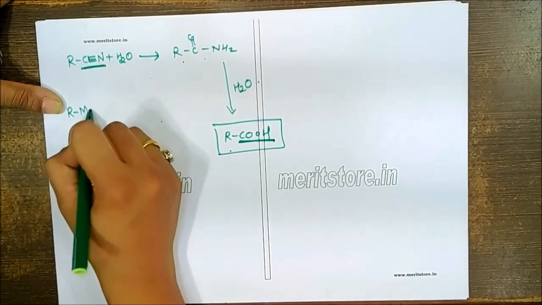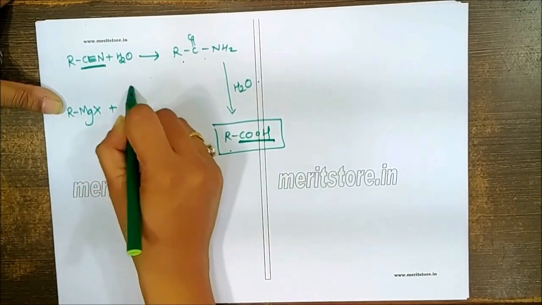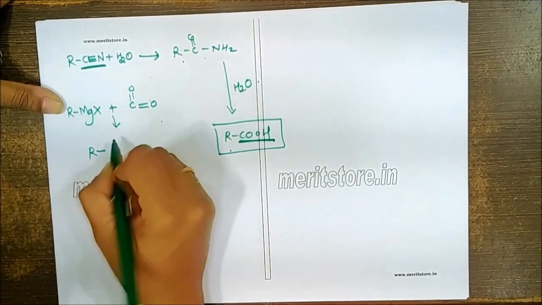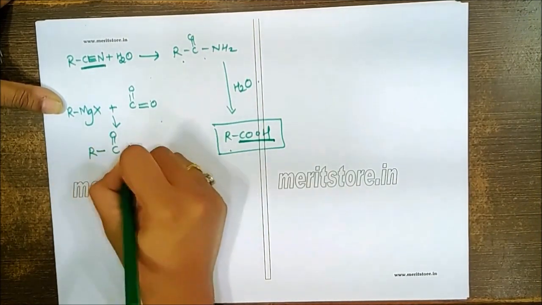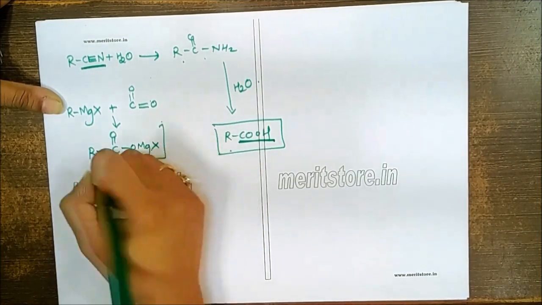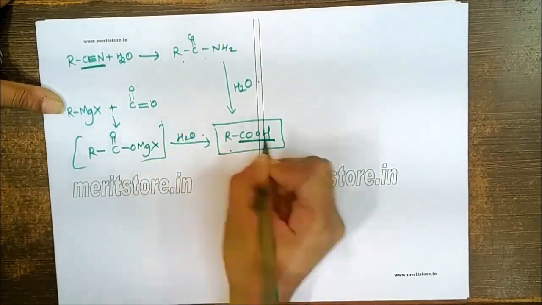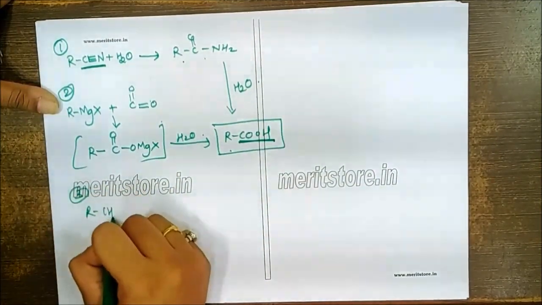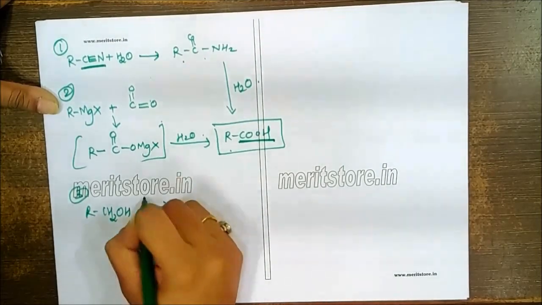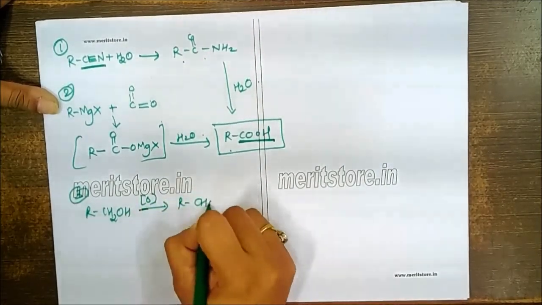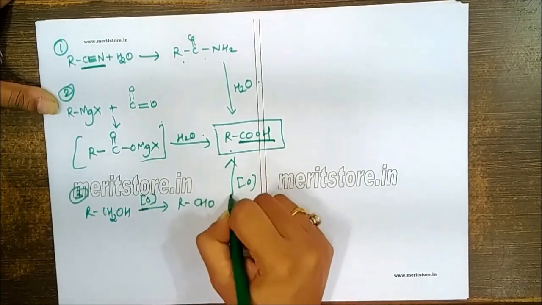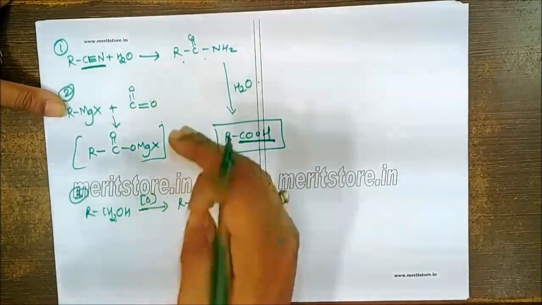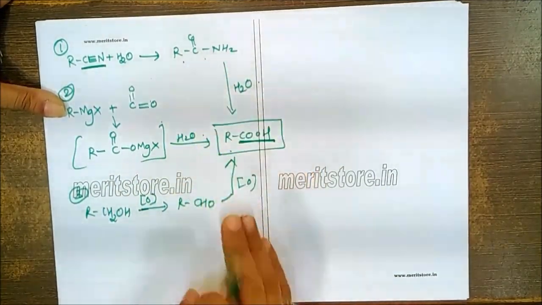We can prepare it from Grignard reagent by reaction with dry ice, which gives us first the magnesium intermediate complex, which on hydrolysis gives us the formation of the carboxylic acid. We can also prepare this from primary alcohol, which on oxidation first gives us formation of aldehyde, which on further oxidation gives us formation of the acid. So these are three methods of preparation we need to focus on for the carboxylic acid.